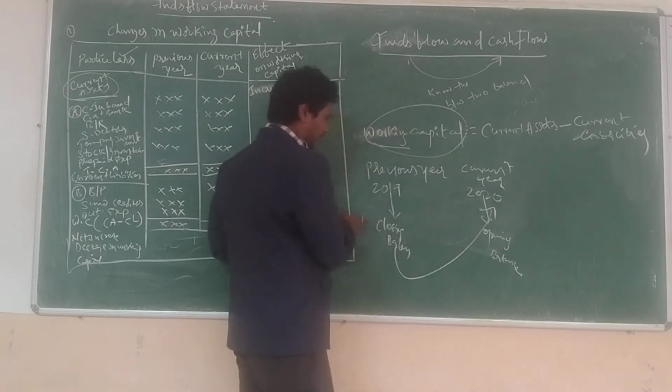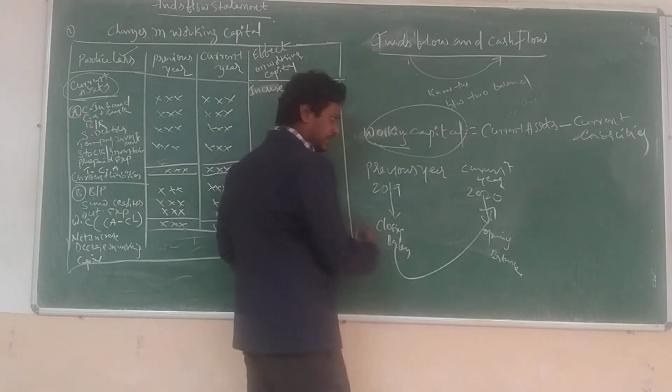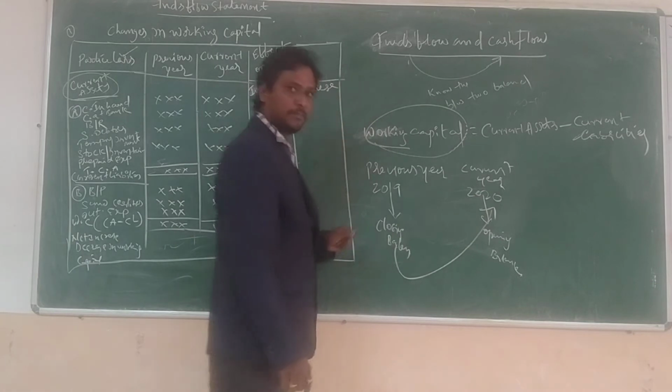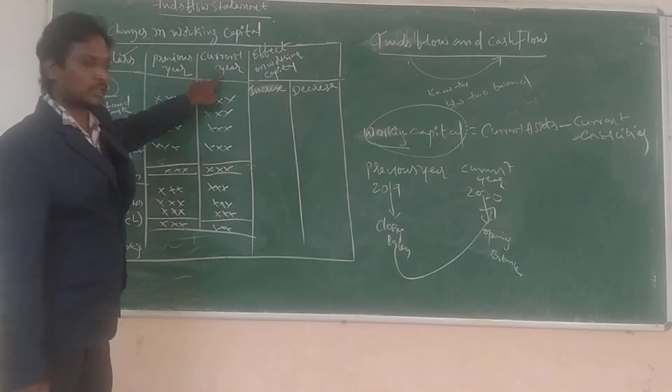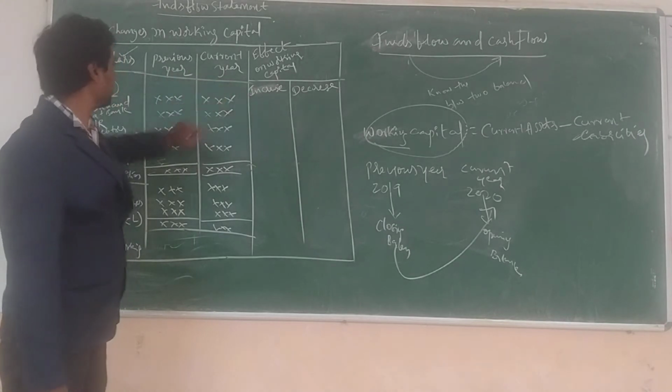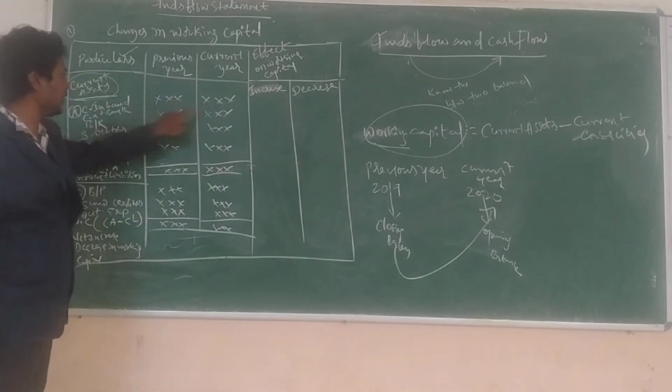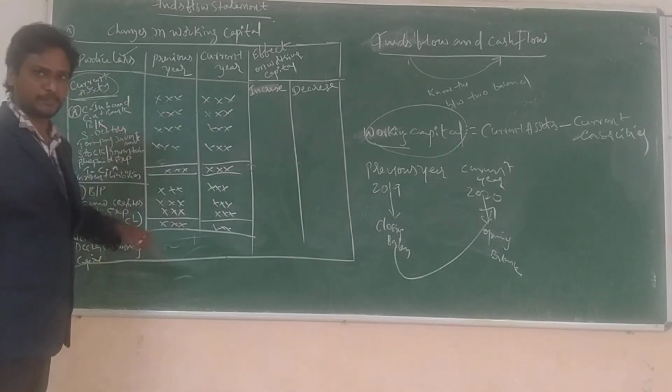Remember, previous year closing balance is the next year opening balance. The remaining transactions are the same.